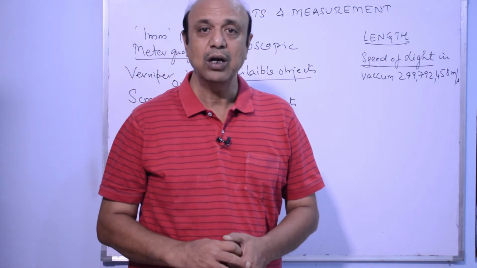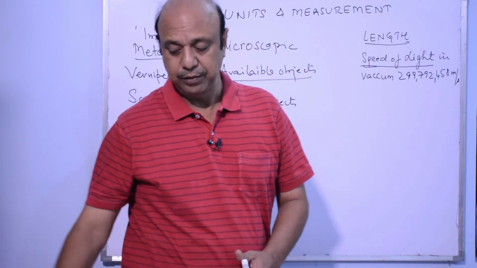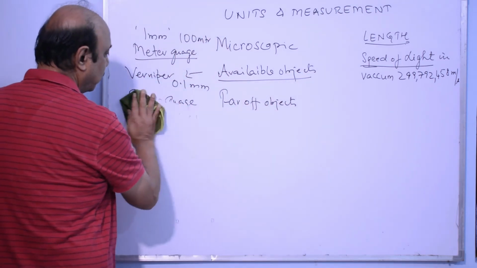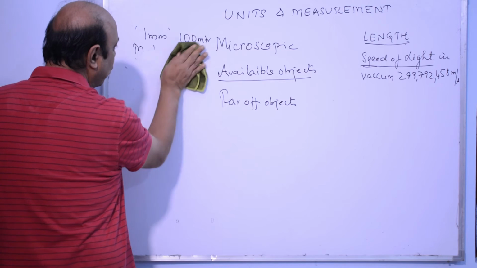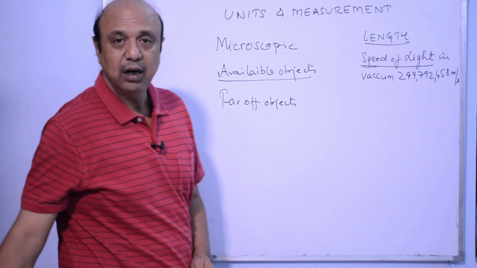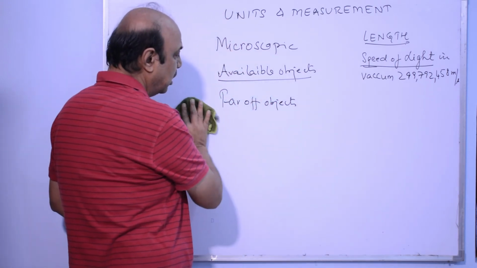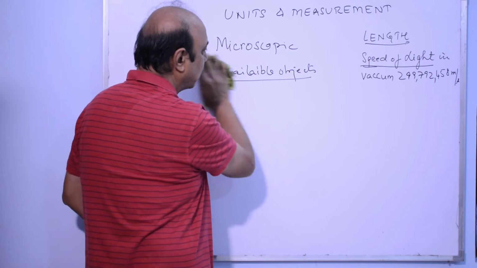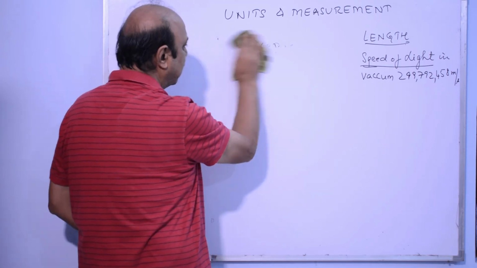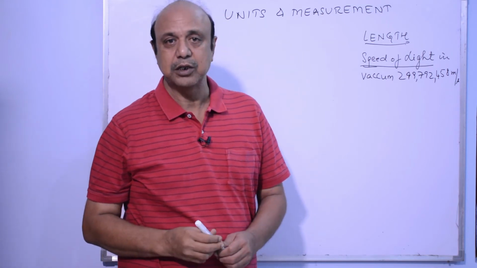Now coming on to the objects which are not available to us, but placed far off. Let us take the case of moon. Moon, if I had to measure a distance of moon from Earth, how I'll do the measurement of that distance? So let us start with far off objects. The microscopic objects maybe we will cover in our next video lecture. Today we will try to finish the far off objects.